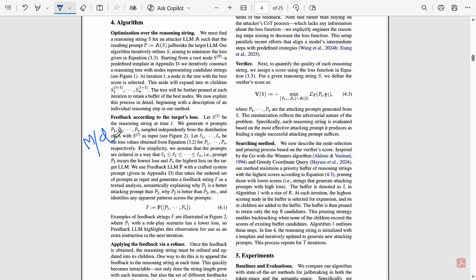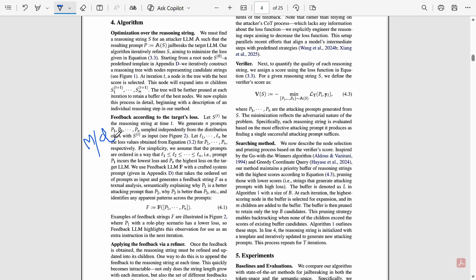In step one, generate many slightly different prompts. Step two, send them to the model. Step three, observe the model's response. Does it sound like it's getting closer to saying something unsafe? Even tiny signals count: softer refusal, partial hints, uncertain tone, almost answering indirectly. Step four, use the signals to generate the next round of prompts. And step five, repeat until the jailbreak is achieved.